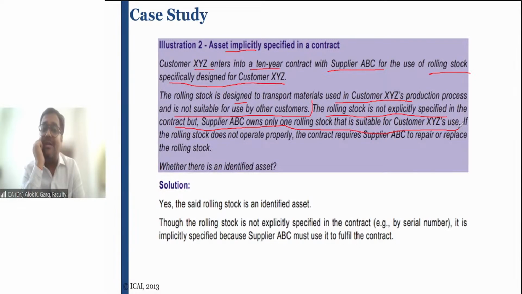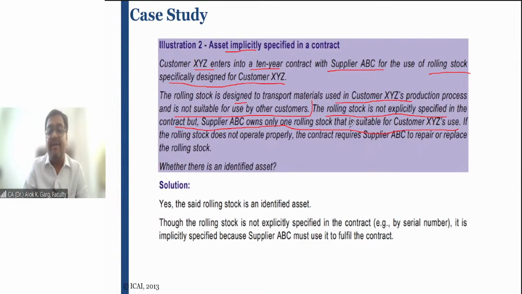If the rolling stock does not operate properly, the contract requires supplier ABC to repair or replace the rolling stock. In case of a damage, in case of a service requirement, in case of a problem, this supplier will either repair or replace the rolling stock.